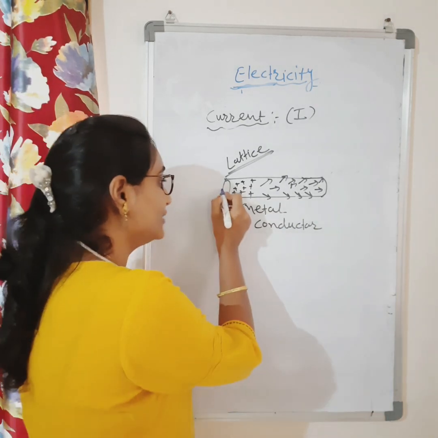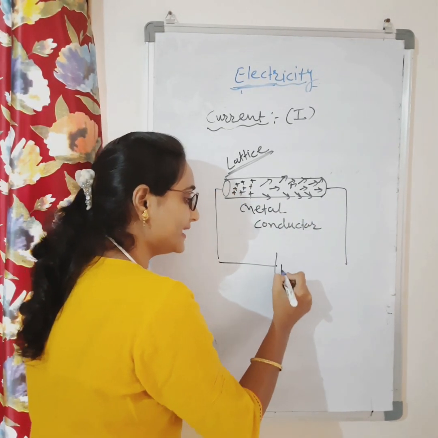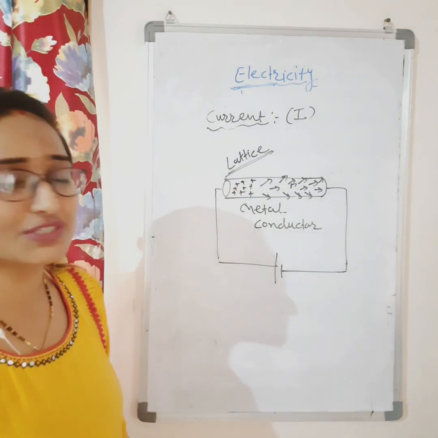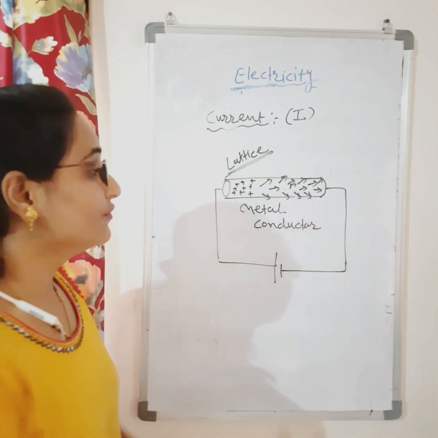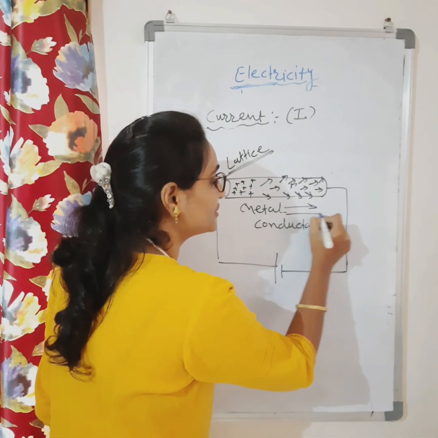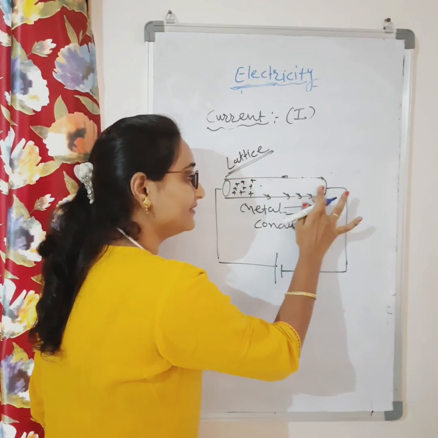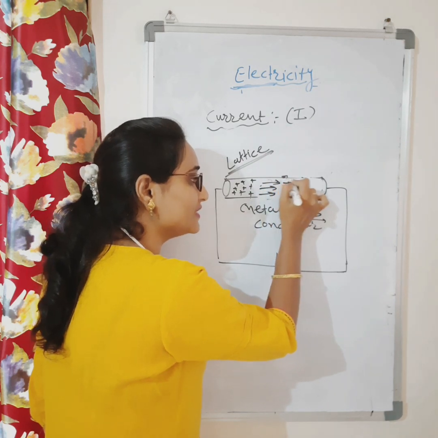And when the ends of the conductor are connected to the battery or cell, then these electrons will move in a specified direction, in one direction. Now they are moving randomly, no? Then when it is connected to the battery, all the electrons will move in a specified direction.